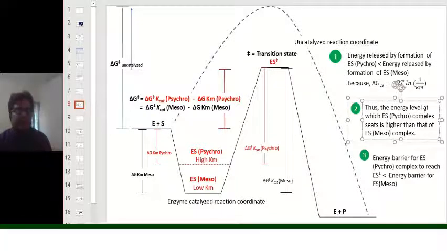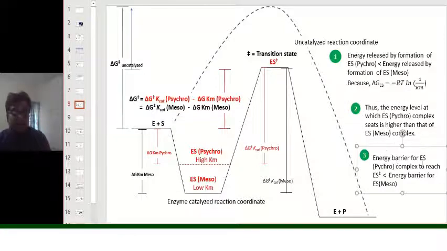Thus, the energy level at which the ES for cyclophilic enzyme sits is higher than that of the ES complex for the mesophilic enzyme. The energy barrier for ES complex for cyclophilic enzymes to reach the enzyme substrate transition state is always lesser than the energy barrier for the enzyme substrate complex for the mesophilic enzyme.